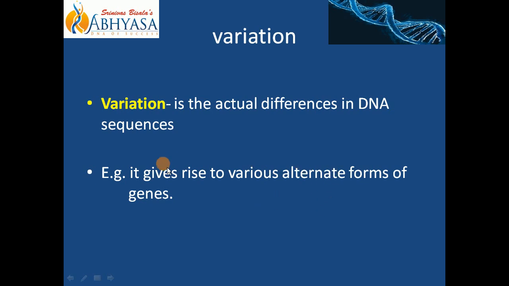We know this definition. It is the definition of one term. Various alternate forms of genes. This is the definition for, do you recall? You must have studied in your class 10. Okay, this is the definition for an allele. Allele is nothing but the alternate form of gene. Now this alternate form is possible because of difference in DNA sequence. Understood?